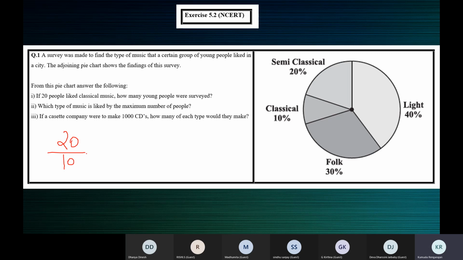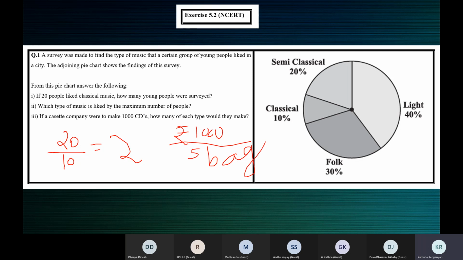So 20 people means 10%. That means 1% is how much? 2, ma'am. You're dividing by 10%, that means you're finding for 1%. Let me tell you something else. Supposing it is rupees 1,000 for 5 bags.